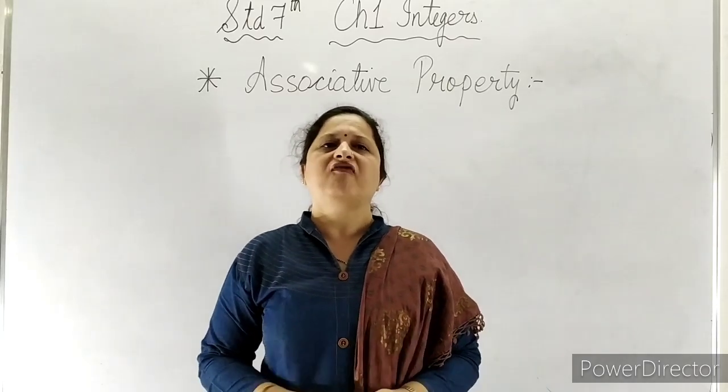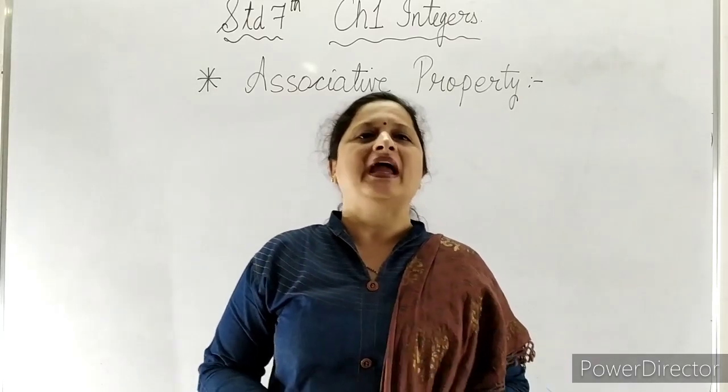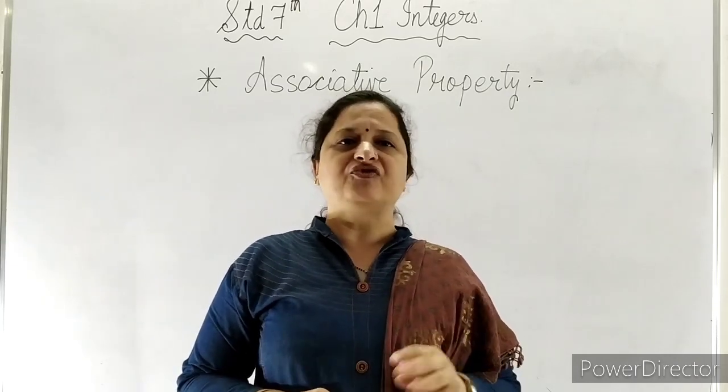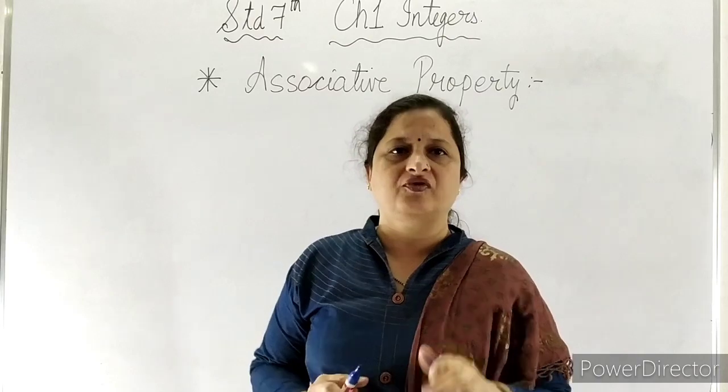Associative property of multiplication. In the same way as in addition and subtraction, now we are talking about three integers.